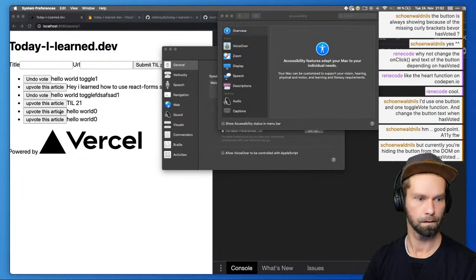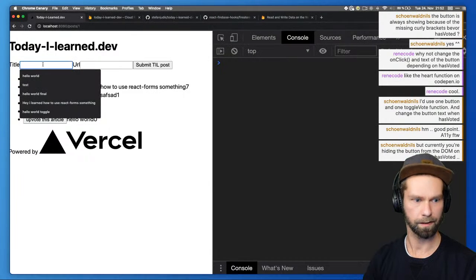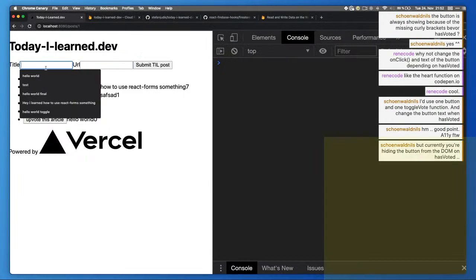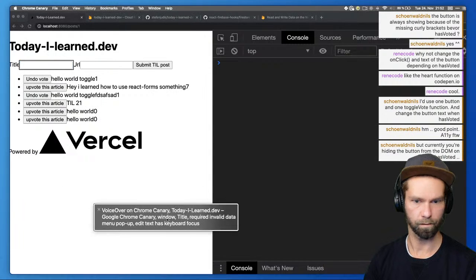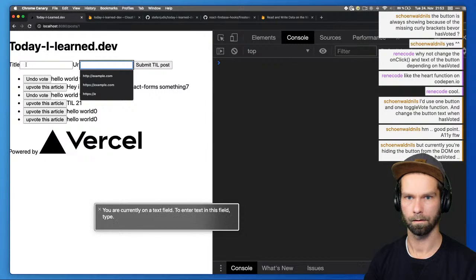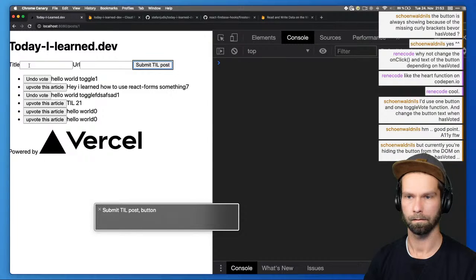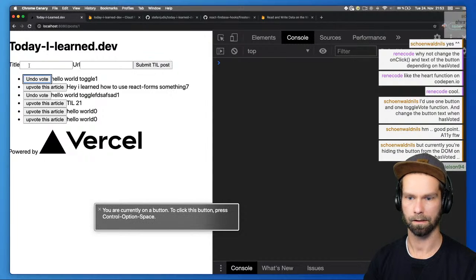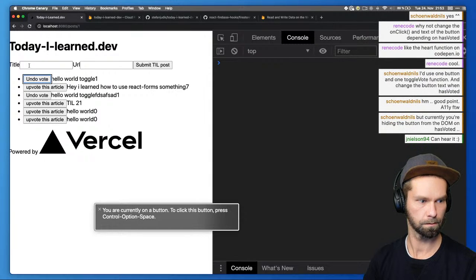Welcome to VoiceOver. Yeah, use VoiceOver. I don't think that you can hear that, but you should probably see it when I move it in. Candidate list shown. Can submit TIL post button. Okay. Undo vote button. Yeah, and now when I submit this one, press Control Option Space. Oh, that's actually pretty cool.